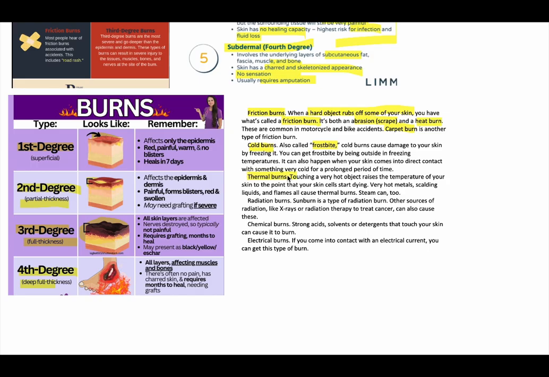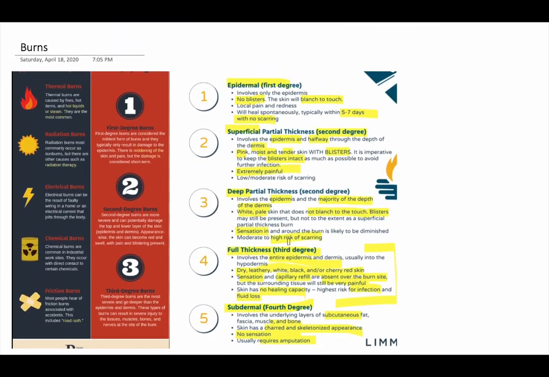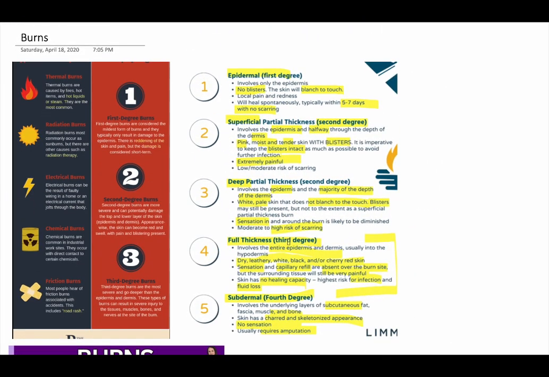Thermal burns, as discussed, are caused by very hot objects, boiling water, steam, anything which is hot. Radiation burns are caused by radiation, like sunburns, X-rays, radiation therapy, etc. Chemical burns come from strong acids, solvents, and detergents, and mostly occur in industries. Electrical burns come from electrical equipment. So I guess that was it for burns, and it covers almost everything.